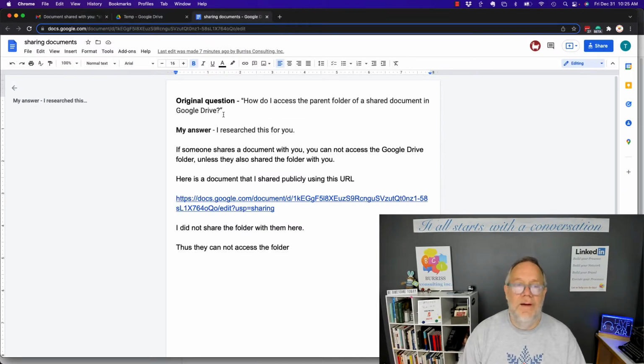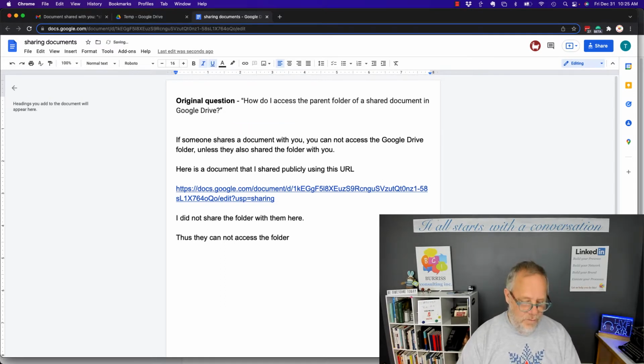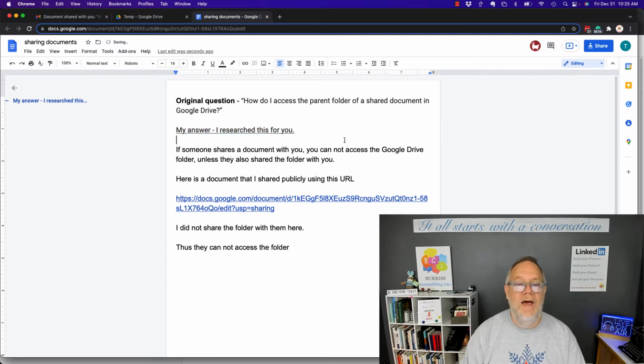So here's the document that he shared with me, and you can see he shared it directly with me, so I have the ability to edit this document any way I want. I can add text, I can delete text, whatever I want to do, and I have full access to the document because he shared it directly with me for editing purposes.